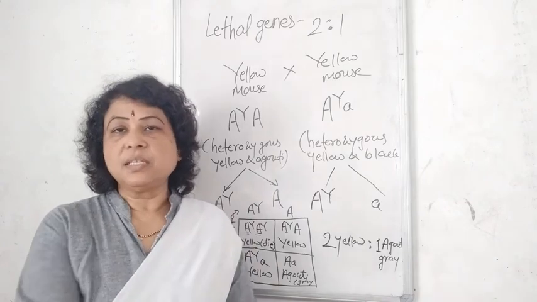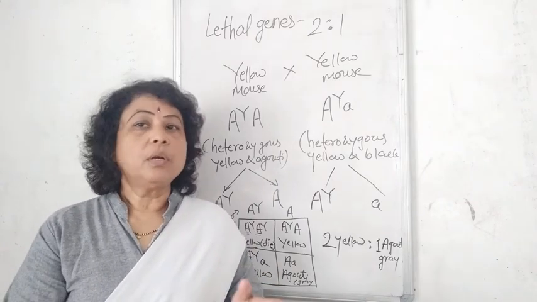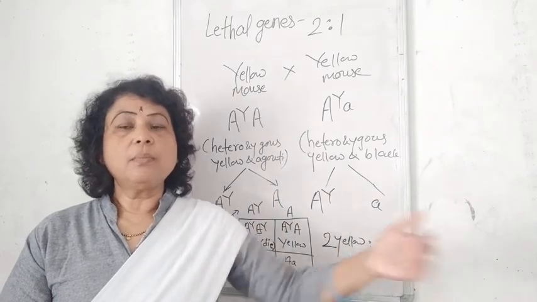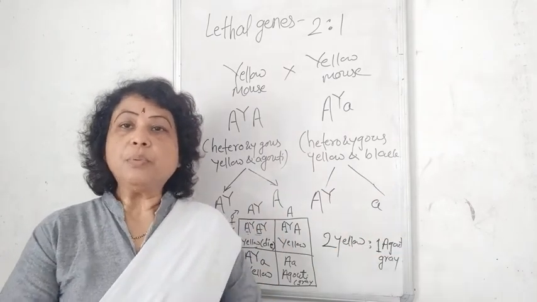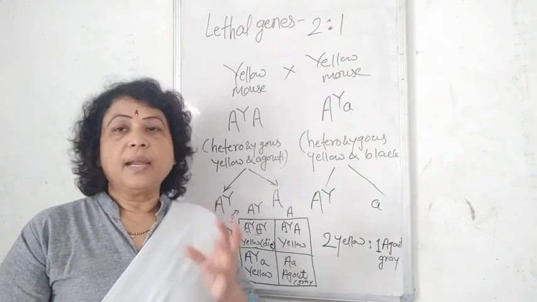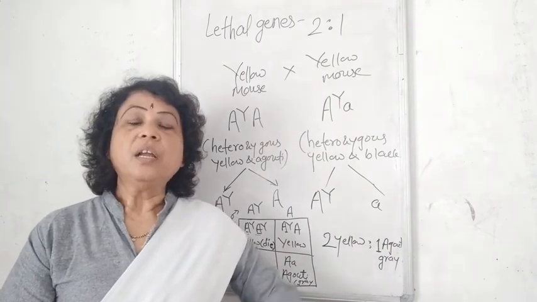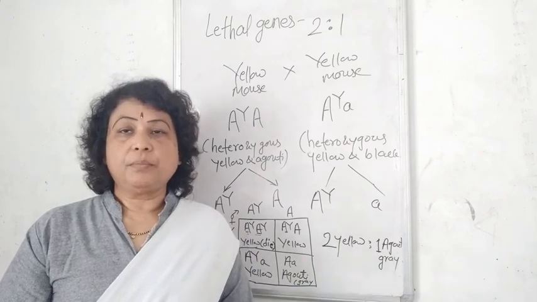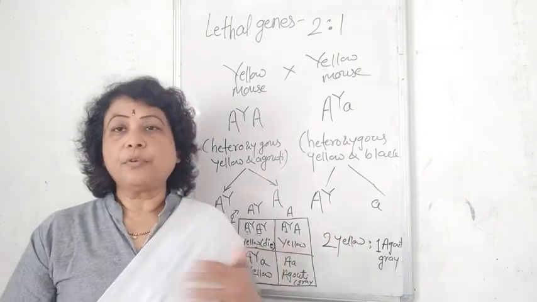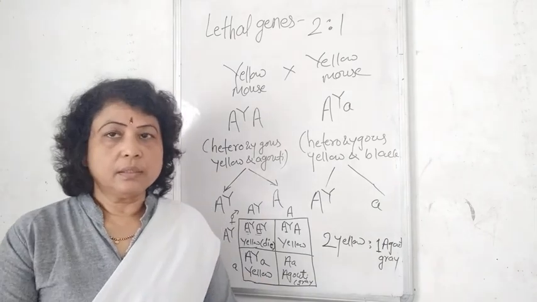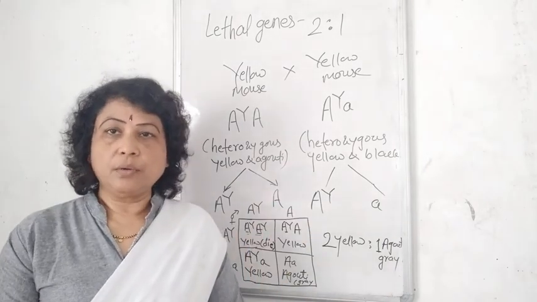Even if these organisms survive, they do not attain sexual maturity. Before that they die off, and therefore lethal genes are harmful. Nature eradicates such genes from the population as they arise. I hope you got the points. Thank you very much.